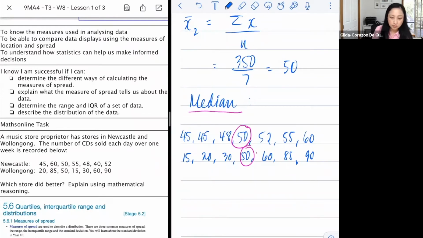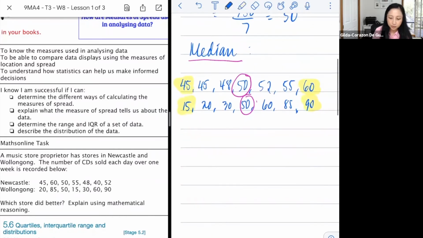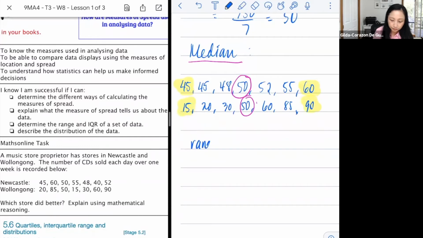The clue here is that we're talking about the measure of spread. How spread out is your data? If you look at the highest score and the lowest score for each of them, in Year 7 and 8 we learned about what we call the range. The range is the highest score minus the lowest score.